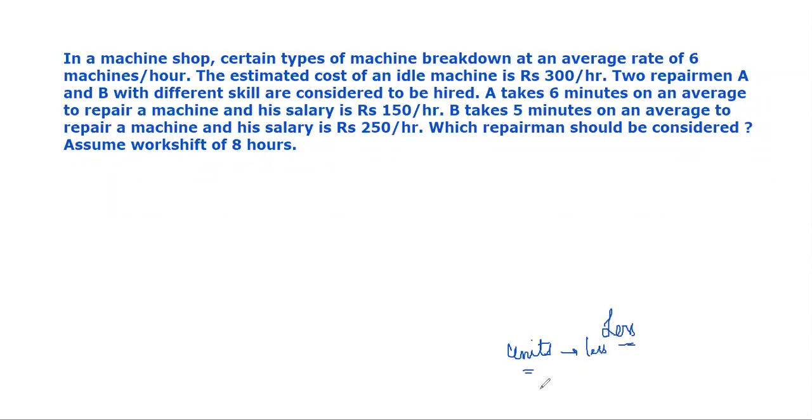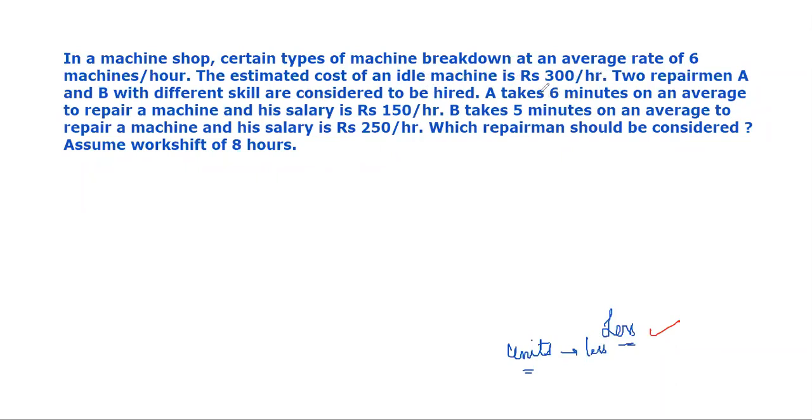तो एक दिन में अगर कुछ प्रोडक्शन होती हुई पॉसिबल, देन ही वुड हैव sold that product. But since the breakdown of the machine has taken place, the production system has halted. Therefore, the company can incur some loss. That's why it has been referred here that the estimated cost of an idle machine is rupees 300 per hour.